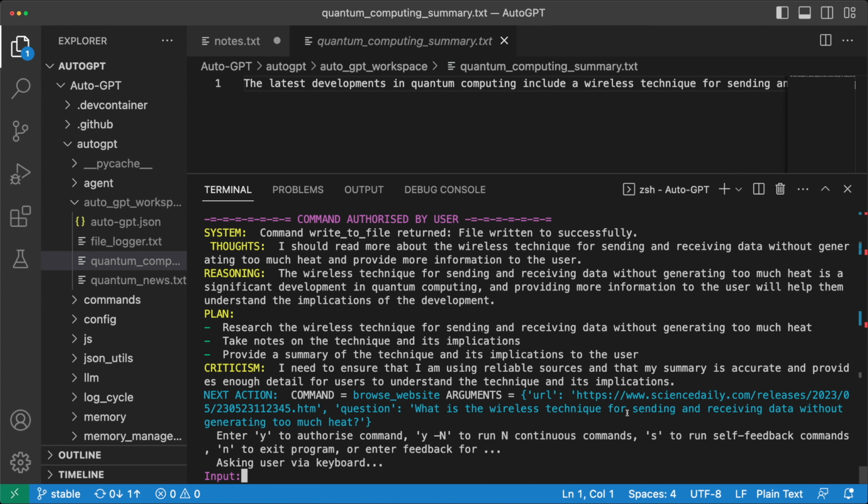It's still not 100% foolproof. It can fail sometimes as it's heavily under development, and all of this is still in experimental phase, but we can clearly see how powerful AutoGPT is. It can help you learn things, it can create summaries for you, and basically the possibilities become endless.